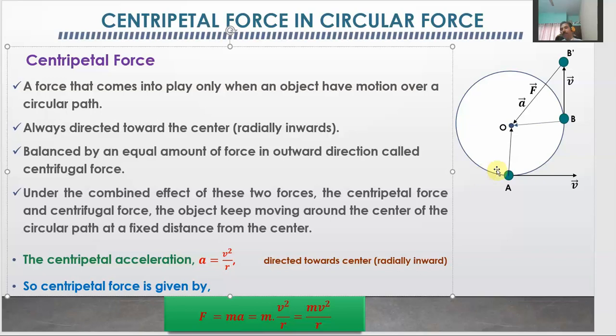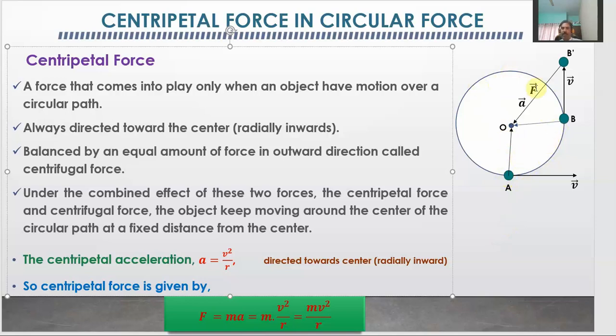So at every point of the circular motion, an object always finds two forces which are equal in magnitude and opposite in direction. One force is directed towards the center, radially inward, the centripetal force, and the other is opposite to that, radially outward, away from the center. This is called the centrifugal force. That is why this object, whenever it moves over a circular path, does not come towards the center or move away from the center. It remains at a fixed distance over the circular path. This fixed distance is nothing but the radius of the circular path.